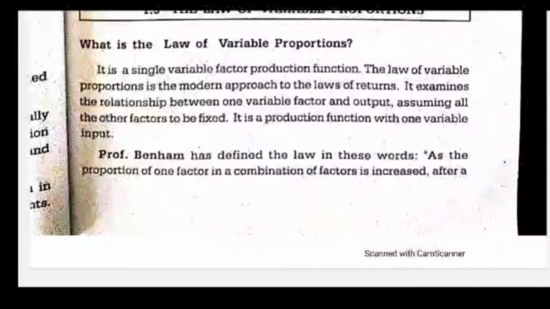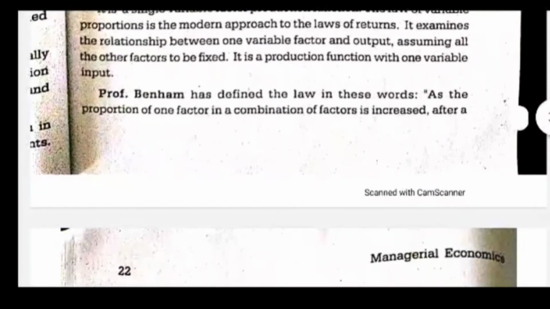The law of variable proportion is a modern approach to the laws of returns. It examines the relationship between one variable factor and output, assuming all other factors to be fixed. It is a production function with one variable input. So only one input is kept variable. Variable means something that is changing, something that is not fixed or constant. So here we take only one input as variable, all other inputs are kept as constant.